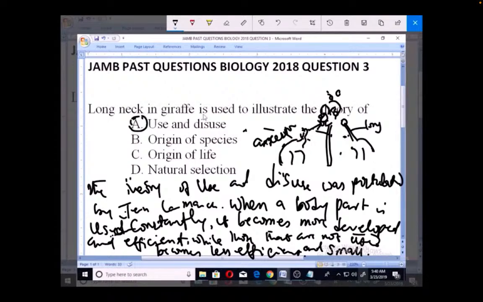The long neck in giraffe is used to illustrate the theory of use and disuse, because constant using of a particular body part makes it to be very well developed and more efficient. And that is how we come about this. And that is why option A is the answer.